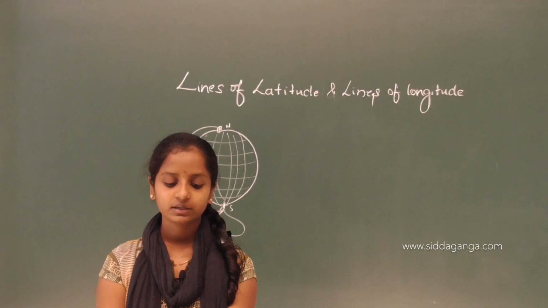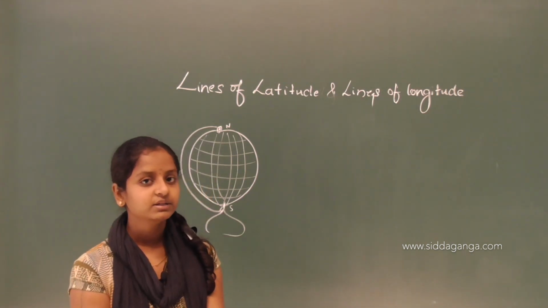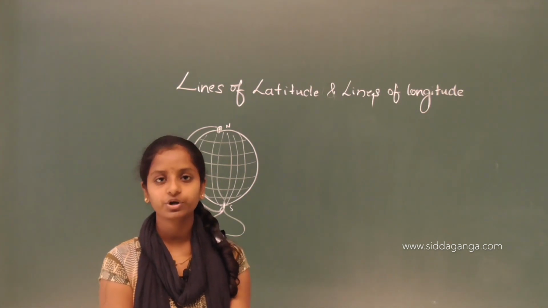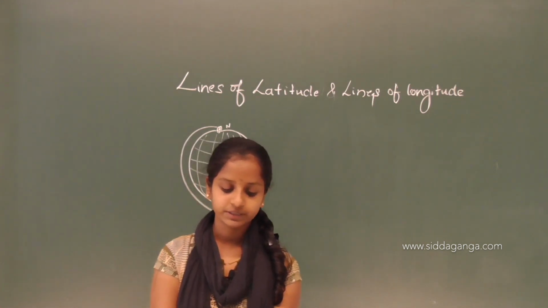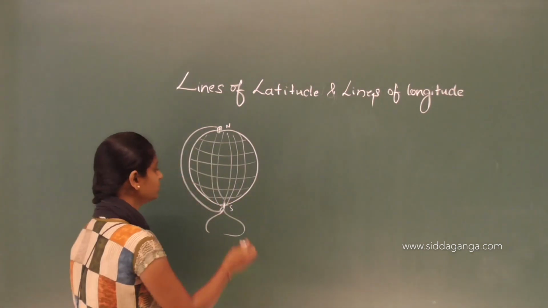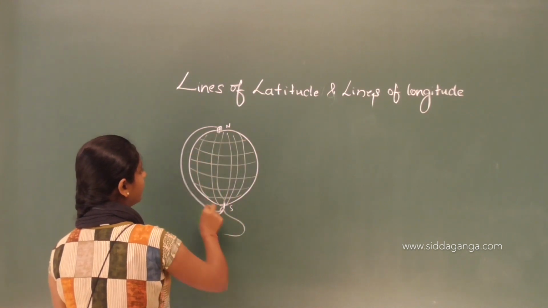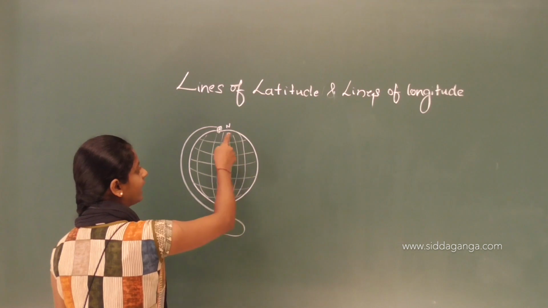So we cannot use any of them as a starting point. To start anything from a sphere, we don't have any starting point or a bottom point or a top point or a side point. The earth rotates on its axis. So imagine this is the earth, and this earth will rotate on its axis.